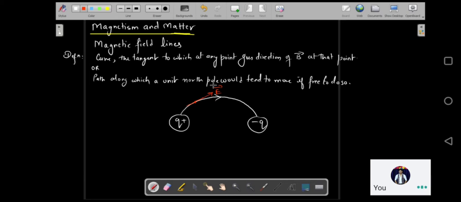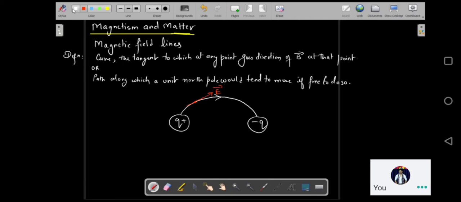The same logic is with magnetic field lines. So what is the definition of magnetic field lines? A magnetic field line is a curve. Obviously they are curved. The tangent to which, if you draw a tangent to this curve, what would it point to? This tangent would point to the direction of magnetic field at that particular point.